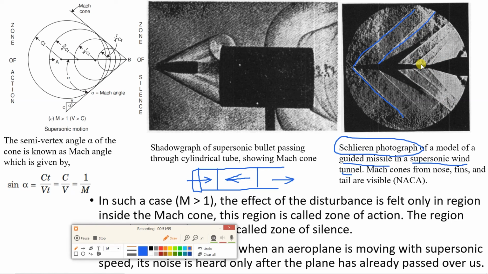So like that, there are different methods. I have only shown over here two methods. One is the shadowgraph method, using which you can actually visualize the Mach cone, and the second method is Schlieren photography. Now I will be giving you a video link of Schlieren photography also.